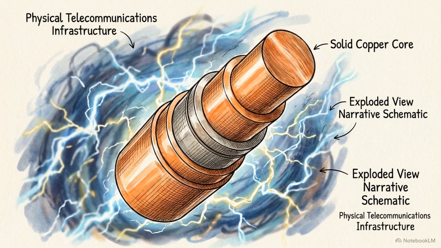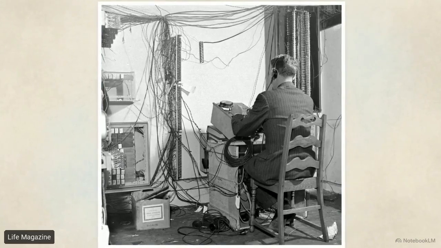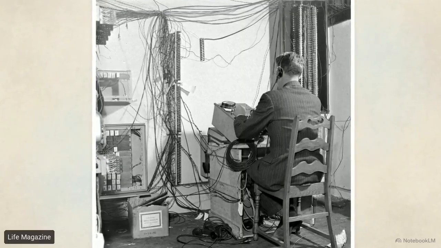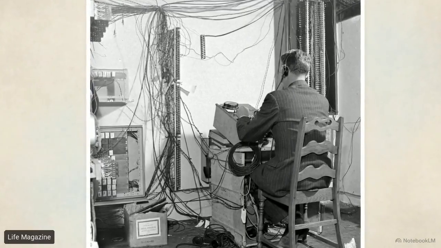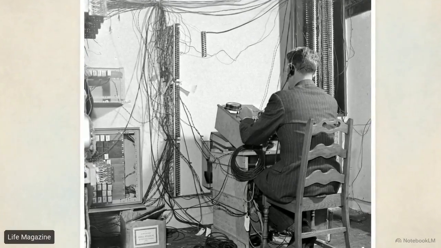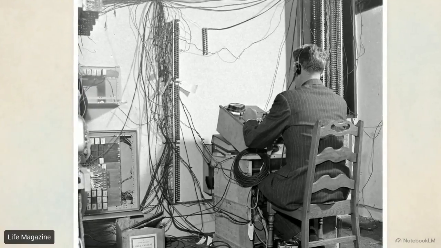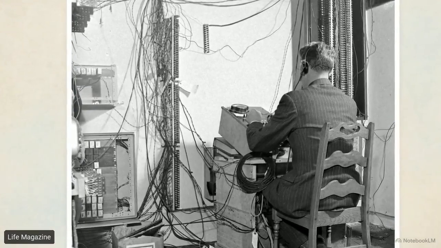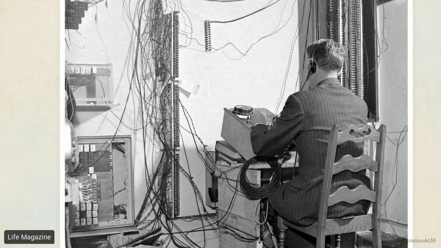The oldest and most common material used for this is copper wire. Early copper lines faced a severe physical limitation. Parallel wires act as fine antennas. Running them next to each other causes them to absorb electromagnetic interference from the environment and from adjacent lines, creating massive signal distortion known as crosstalk.